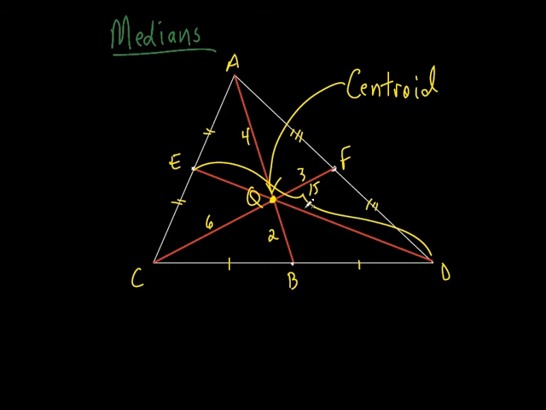Make sense? So if I told you the whole thing was 15, how would you find, let's say, EQ? EQ would be the easiest one. EQ would be 15 divided by 3, because it's 1/3 of the whole thing, which is 5. Once you get this one, then you can get the second one pretty easy. Or you could have done this. What fraction of the whole thing is QD? It's 2/3. So you could go 2/3 of the whole thing. Watch, that goes 5 times, that's 10, and it works out perfect, doesn't it? So there's a lot of different ways to look at it.